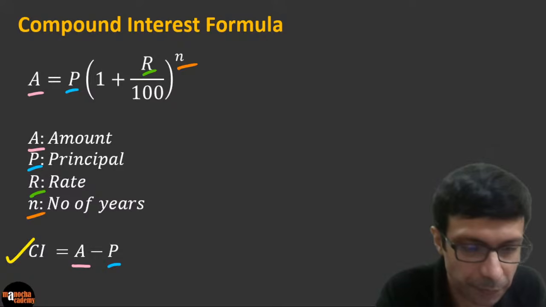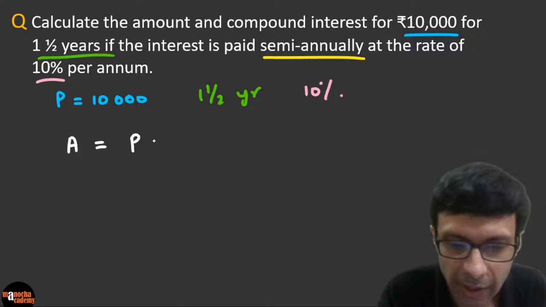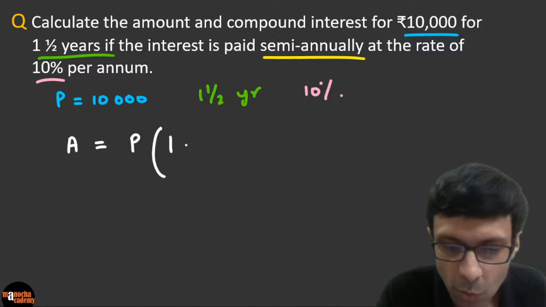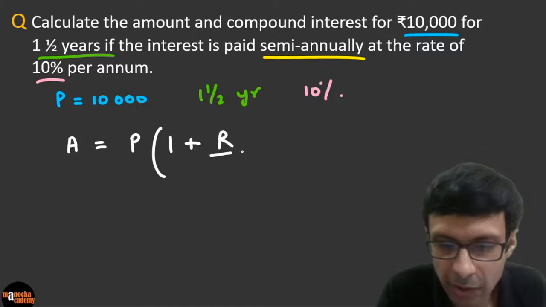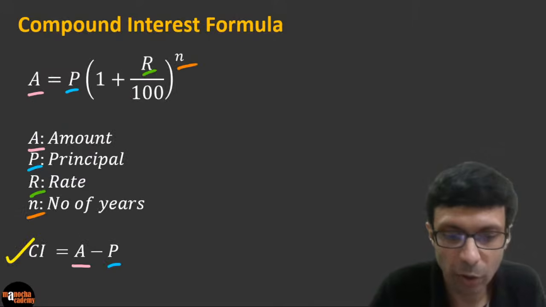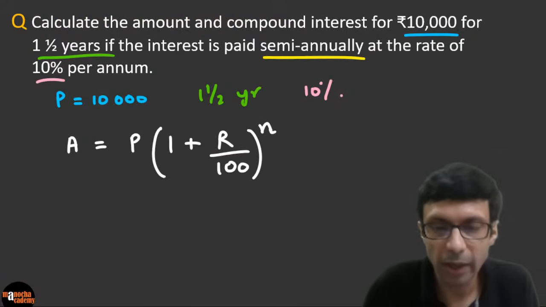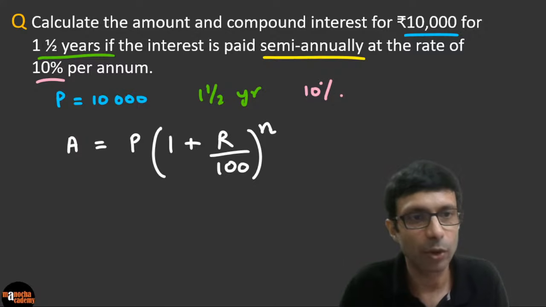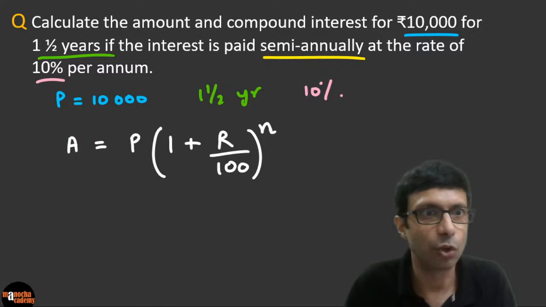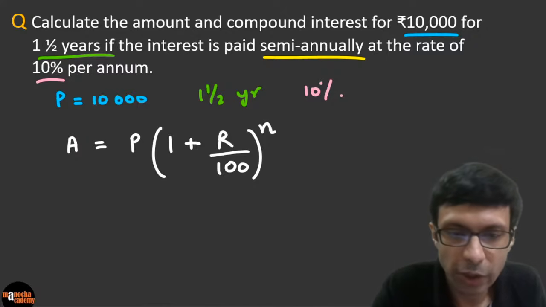We have done that formula. So let's go ahead and write that here. So A equals P times 1 plus R by 100 to the power N. But the problem is we have semi-annually. So how do we apply this formula? Because when we talked about this formula, it said in terms of number of years. Okay. So let me make it really easy for you. Guys, when you see this semi-annually, what do you need to do? Very simple, guys, what you need to do is make a change in the formula. You need to do some adjustment here.